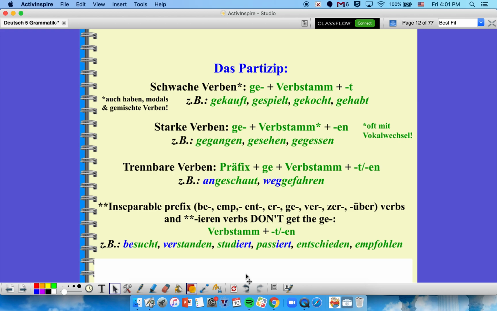But watch out, because sometimes we get a little happy about putting those GEs in there and put them in on verbs that don't actually take them. There are some inseparable prefix verbs as well. All the verbs that start with these different inseparable prefixes that you see listed here, they cannot separate. And therefore a GE cannot butt up in between them and the verb stem, so they just don't get it at all. The other verbs that don't get it are verbs that end in "ieren." So they're just going to be the verb stem followed by a T if they're weak and an en if they're strong. So examples, besuchen would be ich habe besucht. Verstehen becomes ich habe verstanden. Studieren becomes ich habe studiert. Passieren, es ist passiert. Entscheiden, ich habe mich entschieden. Empfehlen, ich habe es empfohlen. Okay?